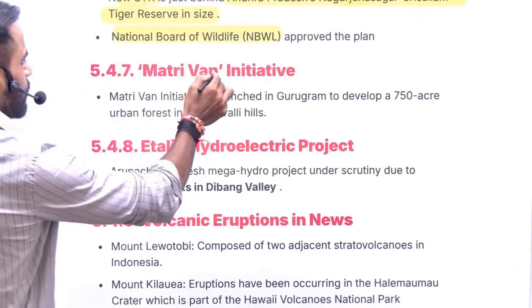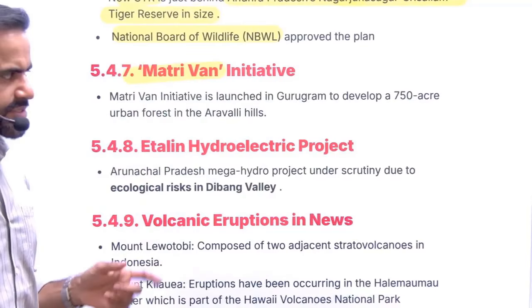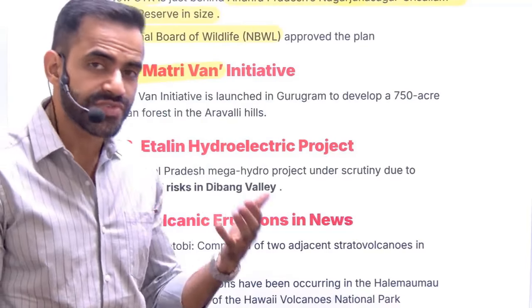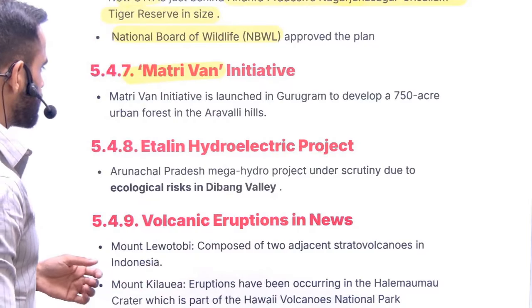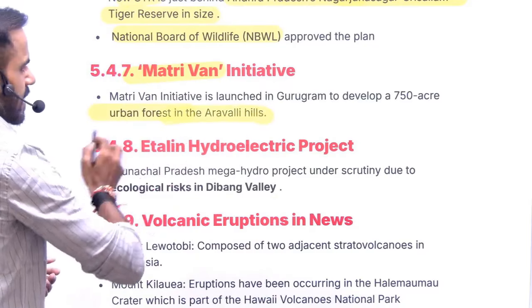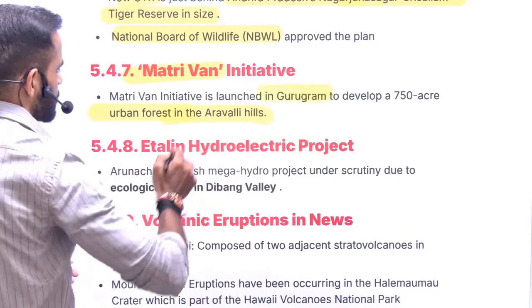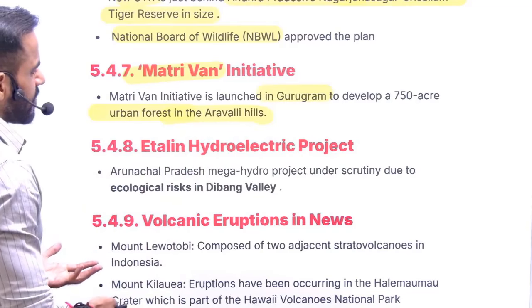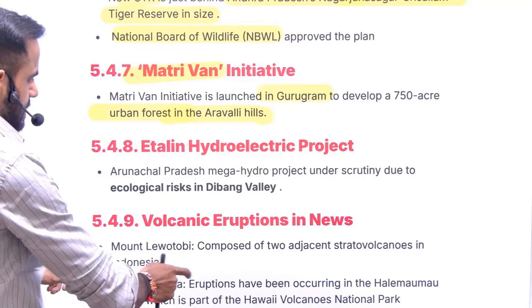Next is Matri Van initiative. Van basically means forest. So this is an afforestation program which has been started in Haryana, in Gurugram specially, to develop the urban forest near the Aravalli Hills.